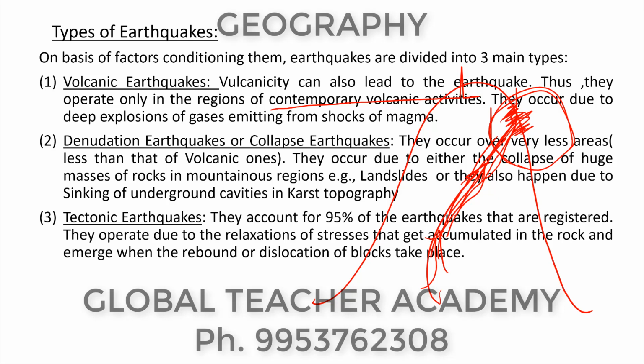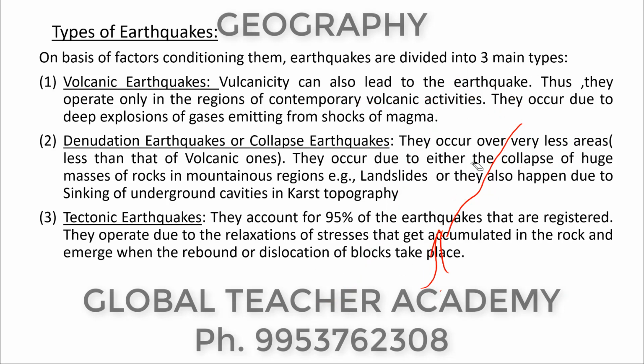Now another condition which can lead to an earthquake is collapse, all right. These are called denudational earthquakes or collapse earthquakes. They occur much less than the volcanic ones, all right. They occur sometimes, not frequently. So they occur in fewer areas than the volcanic ones.